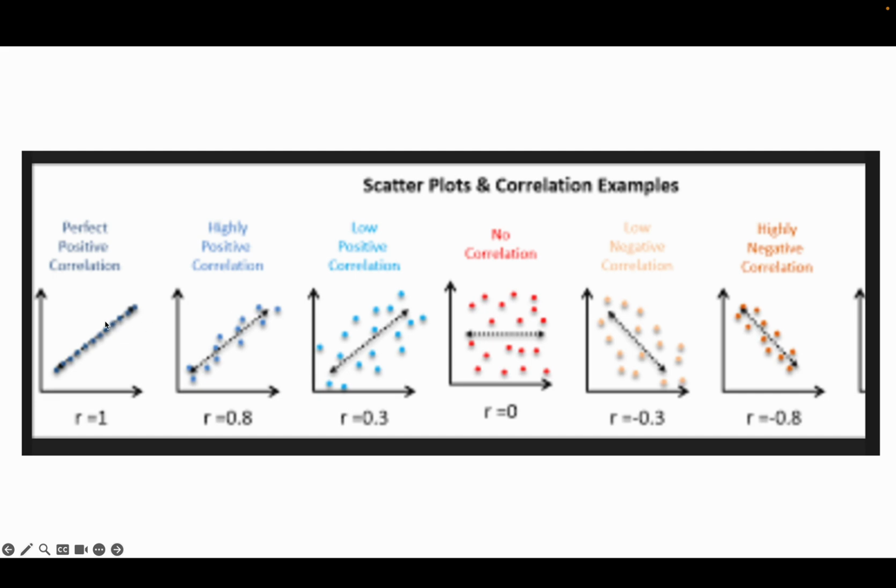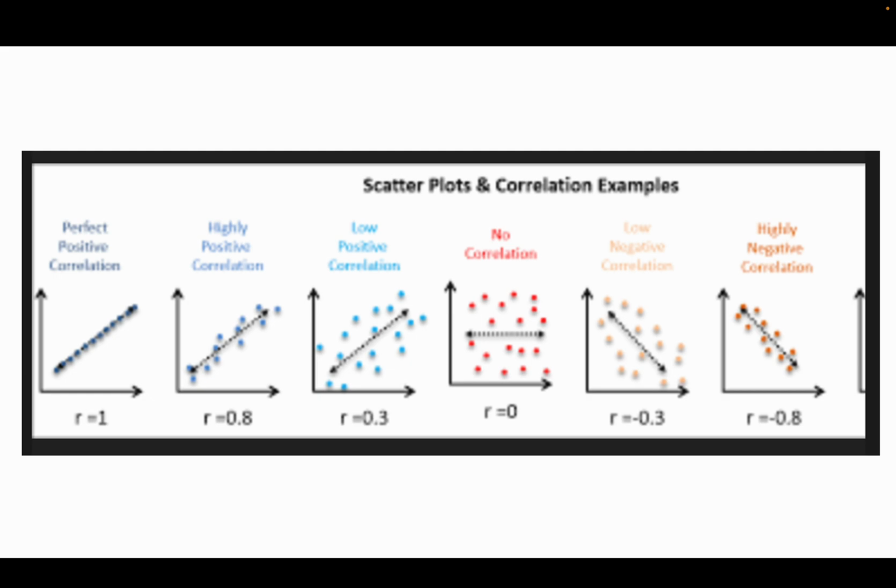So for numbers, this might be 1 or 1.0. This could be about 0.8, pretty good. This would only be about 0.3. Now, no correlation is if the correlation is 0. And there's a correlation of 0 right there. It's a horizontal line. Now we're getting into a negative correlation. And what that means is it's a low negative. And then we get a highly negative one where they get really tight. And R's value here is negative 0.3, negative 0.8.